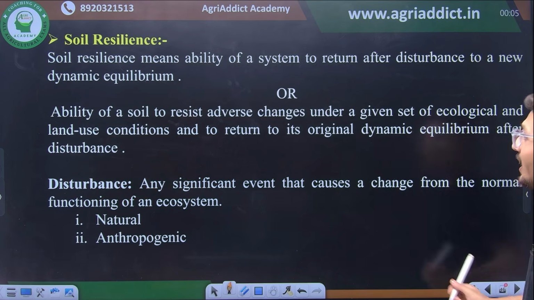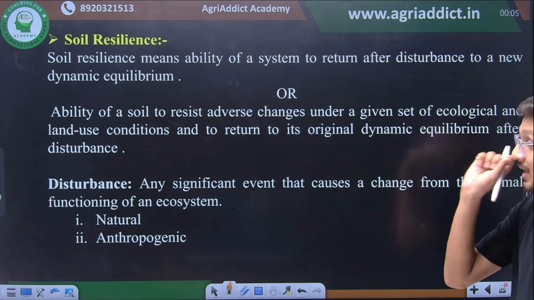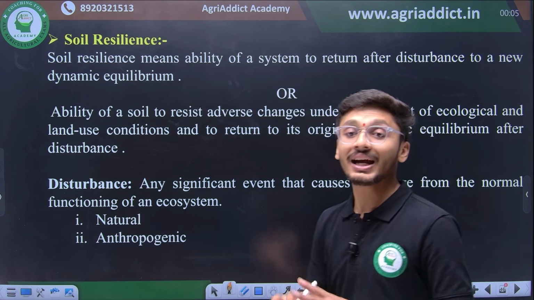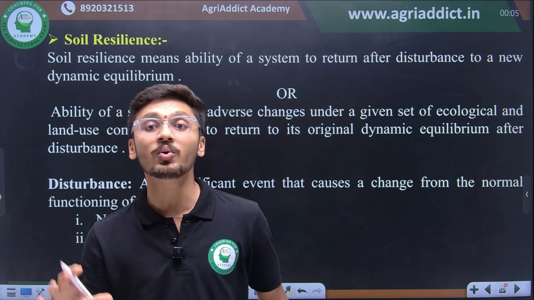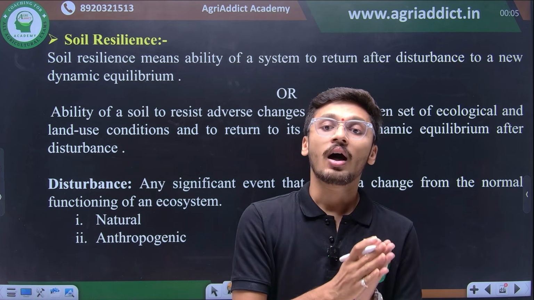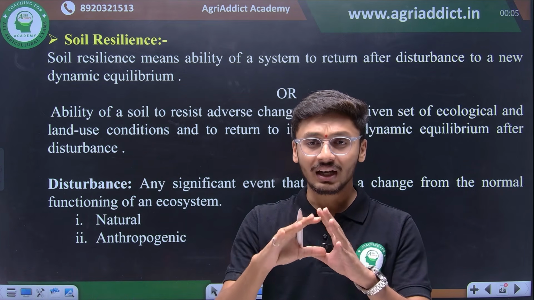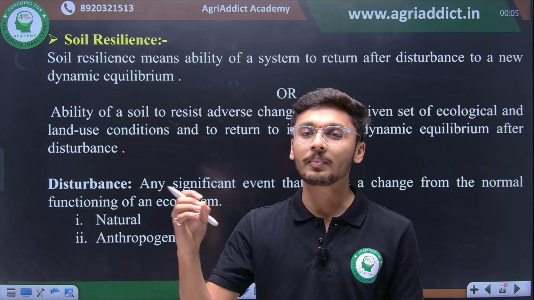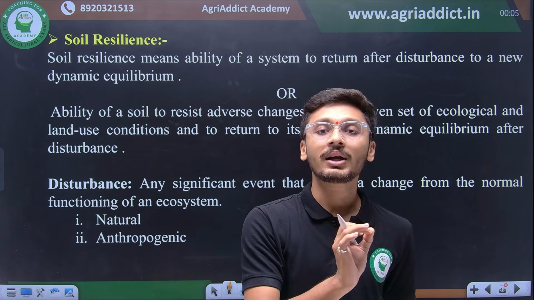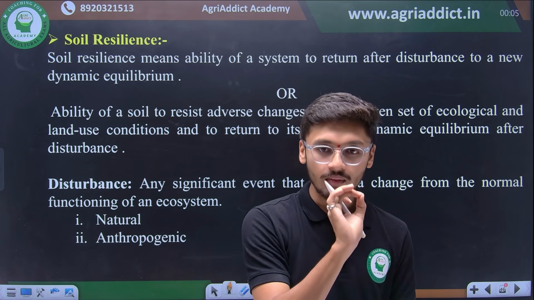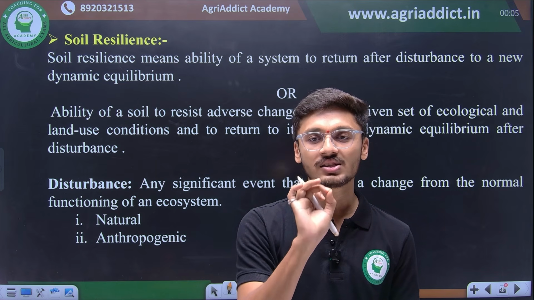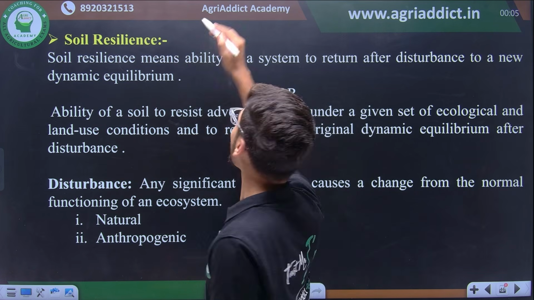So then moving ahead, we have soil resilience. Soil resilience is a very important property. It is the ability of any soil system to return after disturbance, or it is the ability of a soil to return back to its old and optimal condition which it is supposed to be at. That is, like, consider a spring.